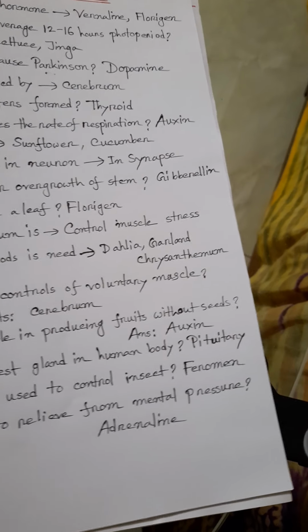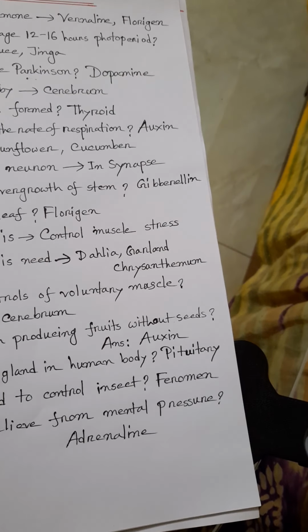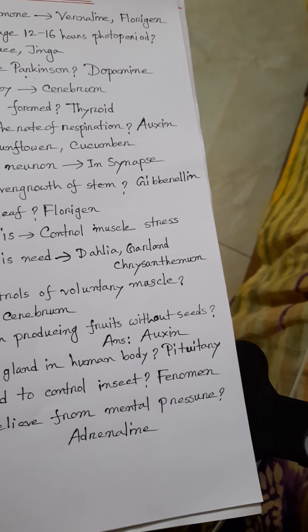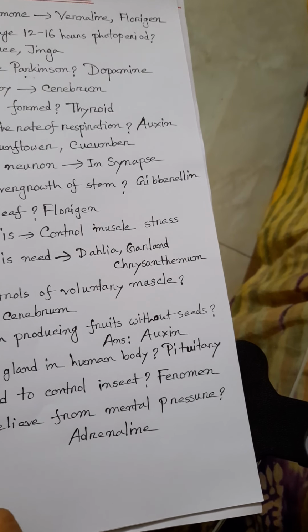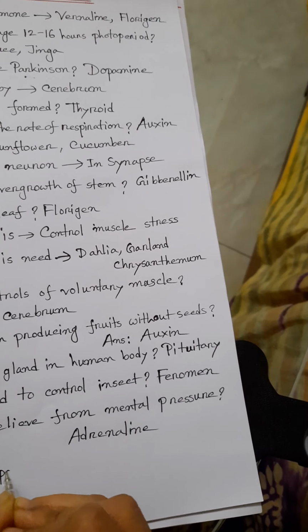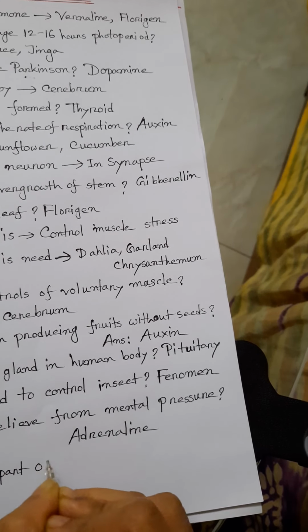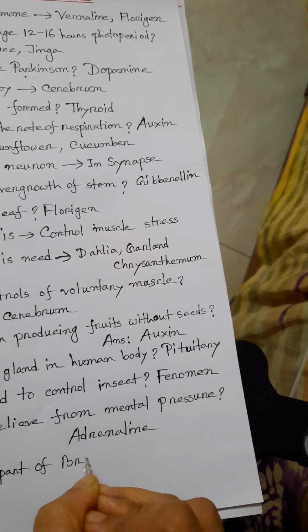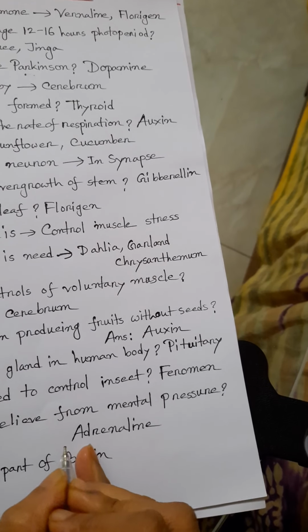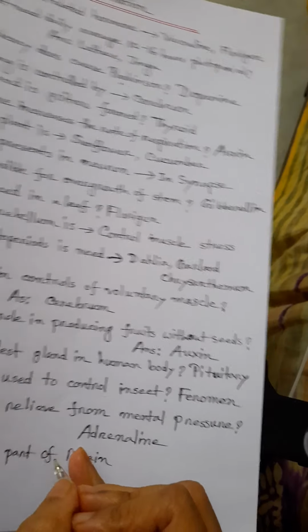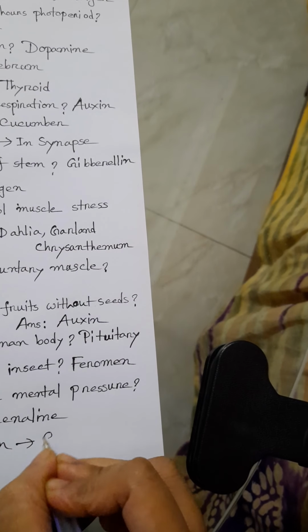And what part of the brain is the largest part? The name of the largest part of the brain is known as cerebrum.